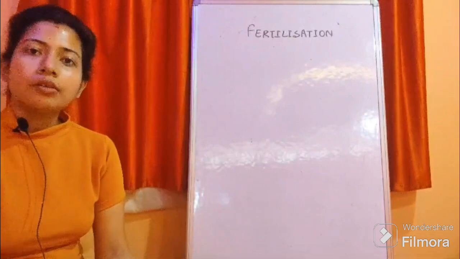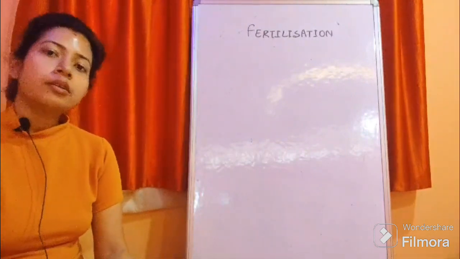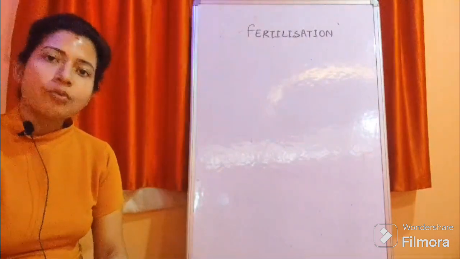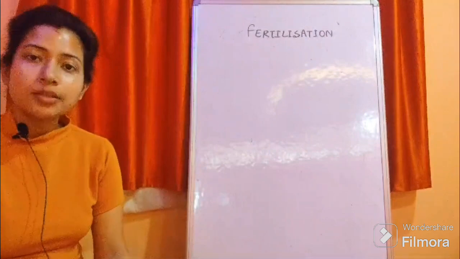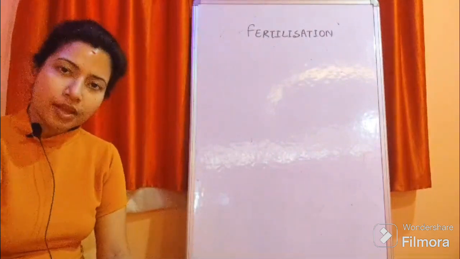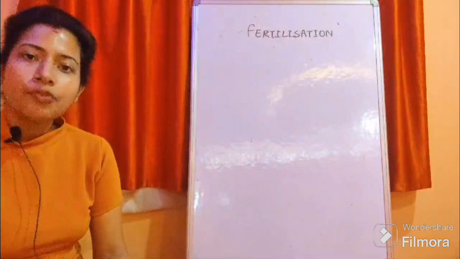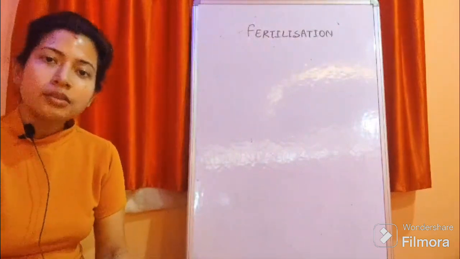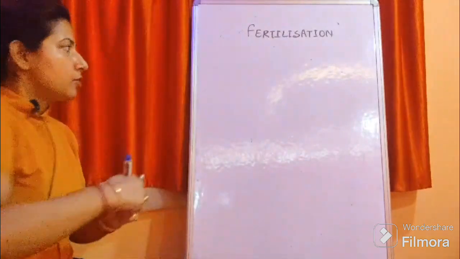As you know that human perform sexual reproduction. So there are two separate sexes present. One is male sex, another is female sex. Males produce male gamete, that is sperm, and females produce female gamete, that is egg. Now this sperm and egg fuse with one another. This entire process is called fertilization. So let's see what is fertilization.